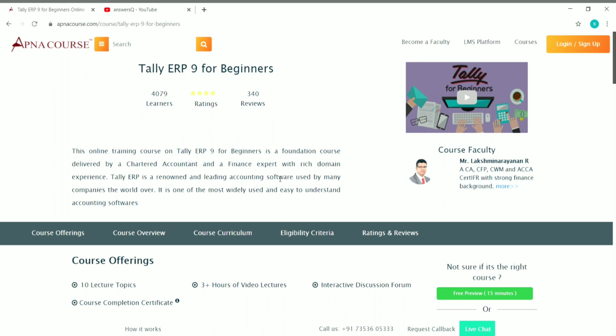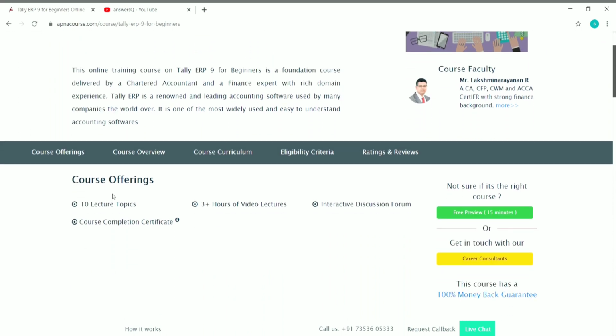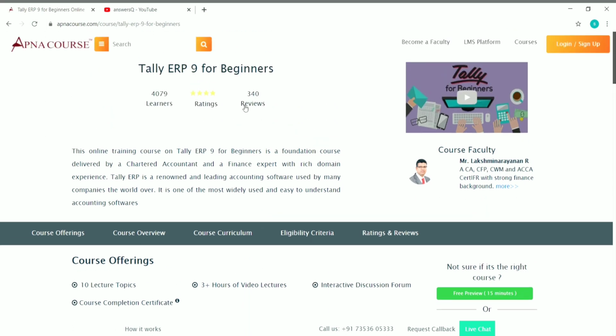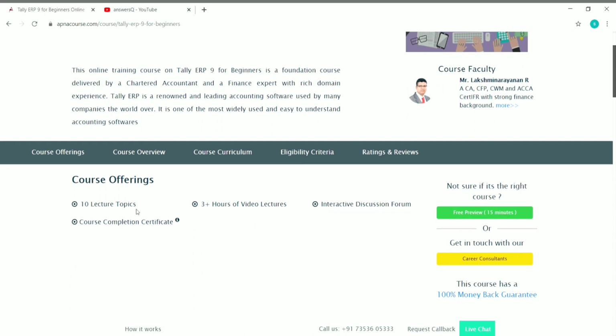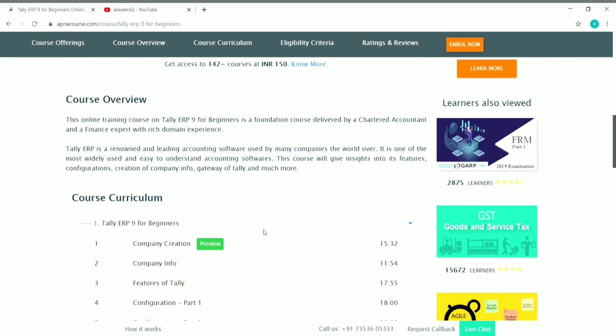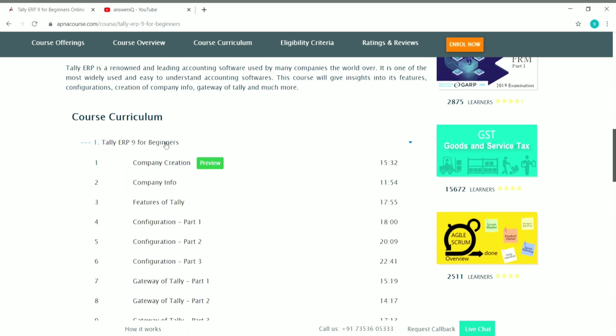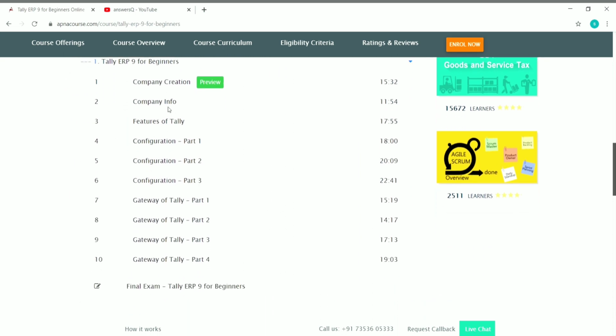And now you can see who's going to teach you this course. Here they have given the course faculty, and you can see how many lecture topics and how many hours of video lectures are available. So for Tally ERP9 for beginners, you have 10 lecture topics and more than 3 hours of video lectures. And once you complete the course, you can get a free course completion certificate. If you scroll down, you can see the course curriculum also. Once you complete the course content, you have to take a final exam for each course, and then you can download your certificate of completion free of cost from Apna Course.